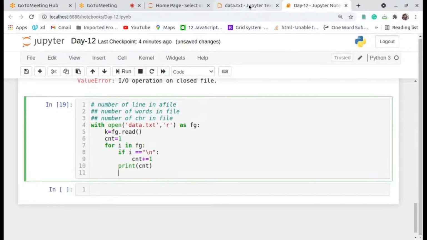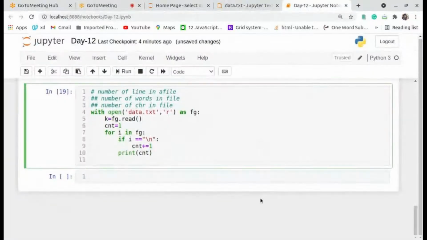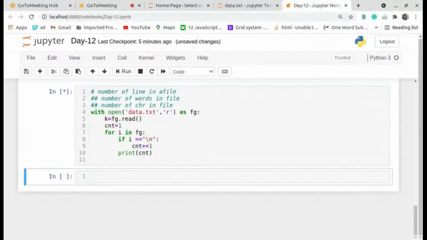What did I do wrong? cnt. You have to take the variable inside the loop. If anyone got the output, please respond.